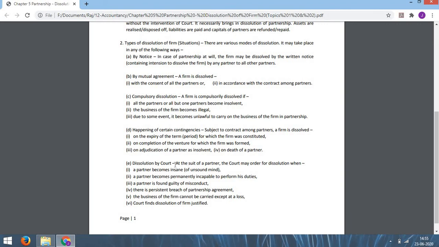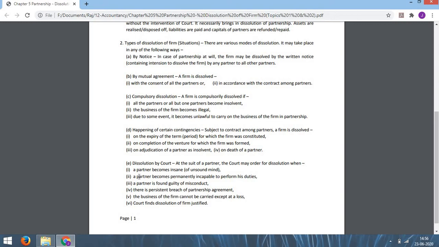That means when a partner files a case in a court of law, the court may order for dissolution. When? There are 6 cases here. When a partner files a suit against the firm or against any partner and the court thinks that the firm is to be dissolved, these are the cases for dissolution by court.